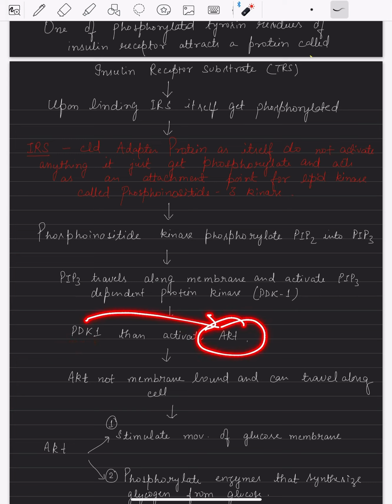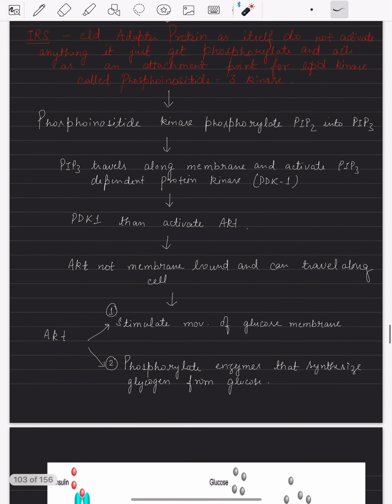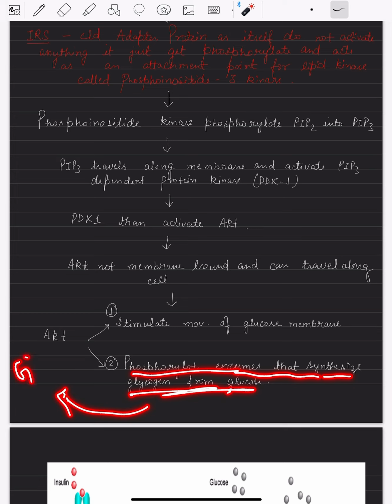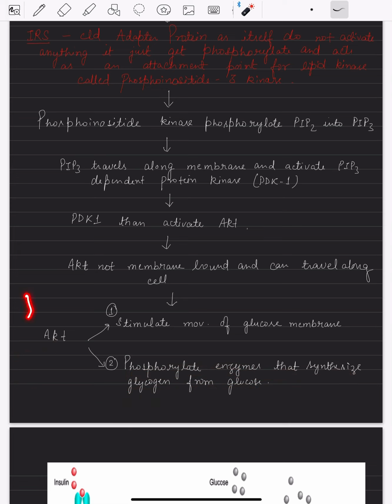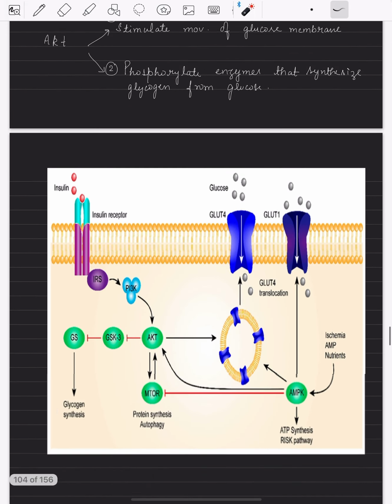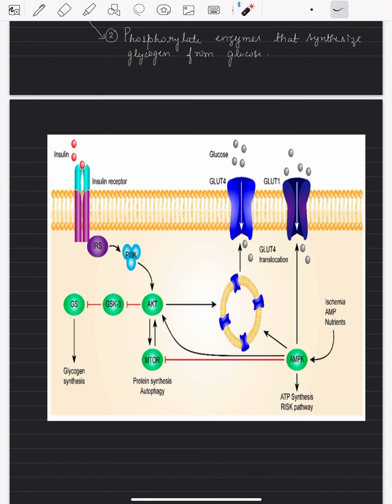AKT is not membrane bound, it can travel along the cell. Once AKT is activated, it will either stimulate the movement of the glucose transporter to the membrane, and then further phosphorylate enzymes that will synthesize glycogen from glucose. So you can say it will promote glycolysis and will resist gluconeogenesis. Glucose will be converted into glycogen once the insulin signal transduction takes place.